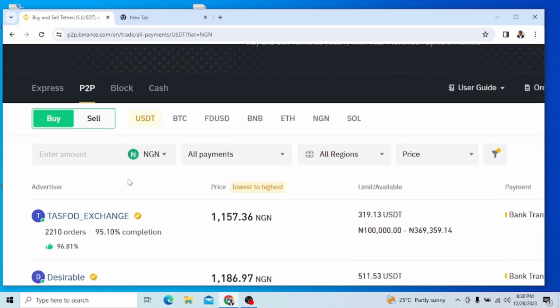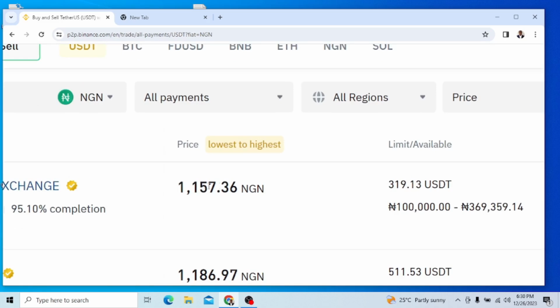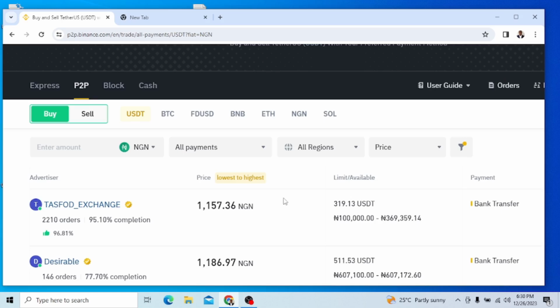Perfect. So now, look at something here. Here it says price, lowest to highest. Now, it indicates to me that one of this coin is equivalent to $1, and $1 is, according to Naira, 1,157. So this is the exchange rate here. Are you following me now? I want you to first take note of that.